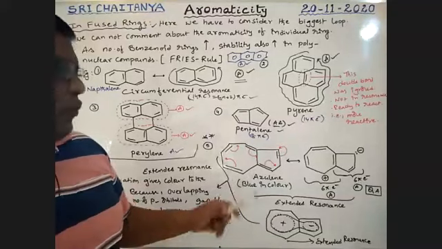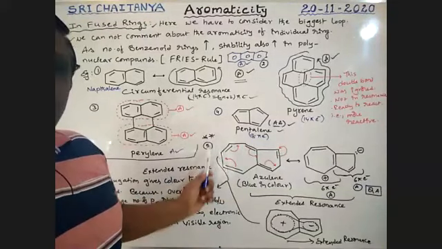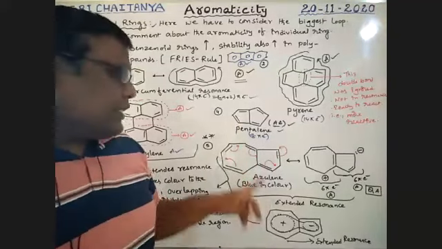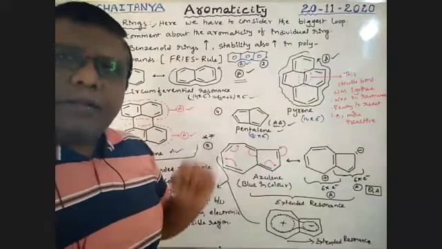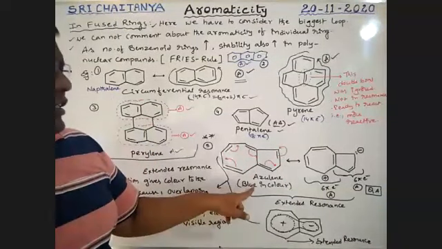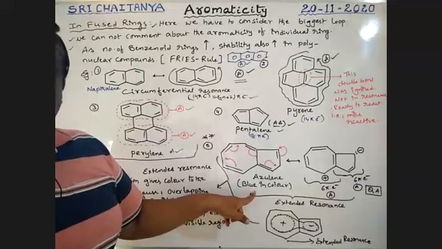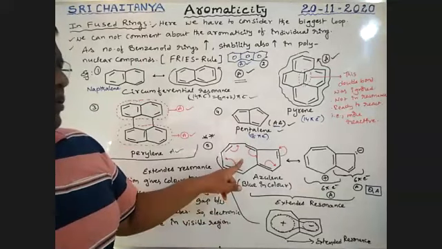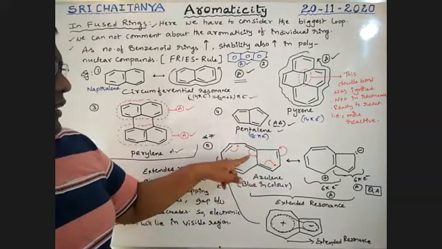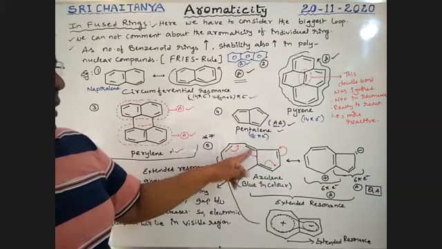Azulene: one 7-membered ring and one 5-membered ring are in a fused condition. So this is the structure of azulene. Actually, azulene is blue in color. Why? I'm explaining, please wait. So this is the 7-membered ring, and this is the 5-membered ring. If it is readjusted, this pi bond will migrate.